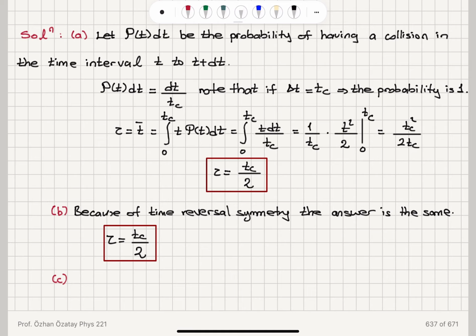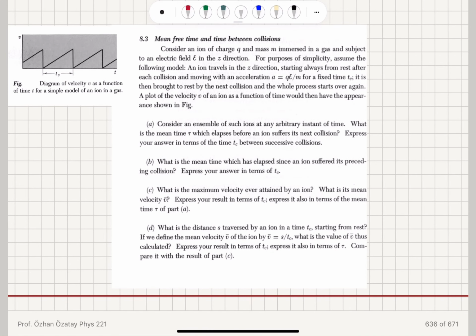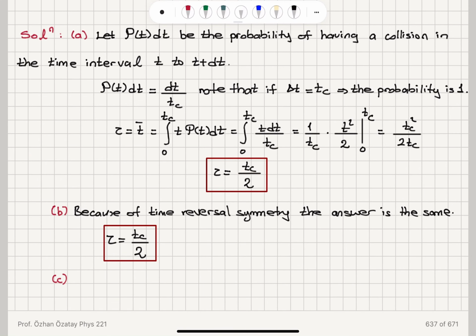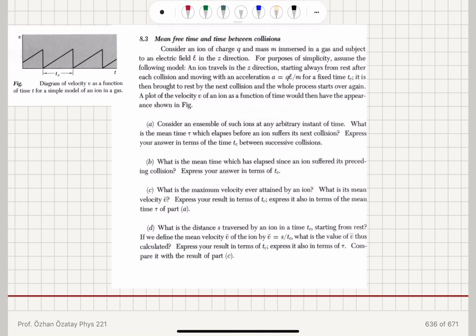Okay, so first I looked at how much time I have to wait before the ion suffers its next collision. Then I considered the time that has elapsed after the preceding collision, and they are both equal to tc over 2 due to time reversal symmetry.